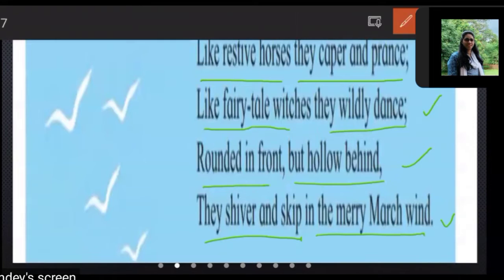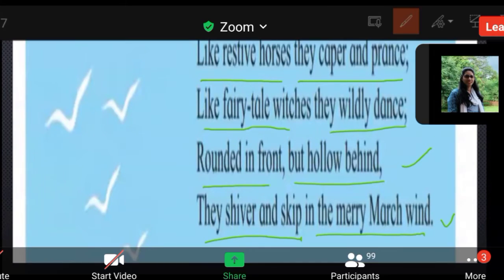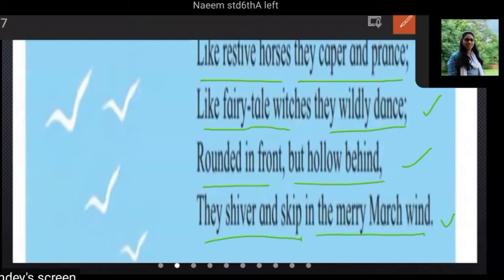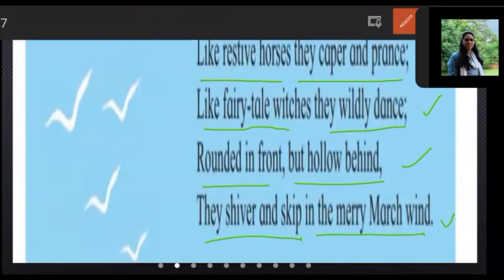Again read. Like restive horses, they caper and prance. As I do the reading, I am giving you some small pauses, and at that time you have to say the line. Though your mic is mute, you can read aloud. How am I reading now? I am reading aloud, my voice is loud. In the same way you have to read aloud. Like restive horses, they caper and prance.